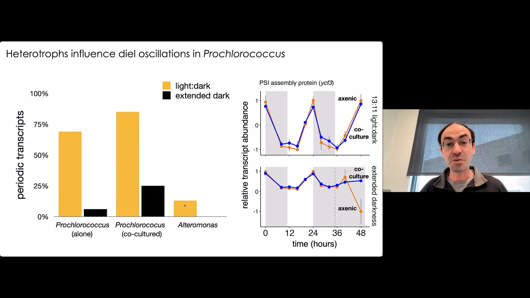Now, this decreased quite a bit under extended darkness, where very few transcripts showed periodicity anymore in the axenic cultures. But in the co-cultures, there was still almost 25% of the transcripts that managed to maintain those transcriptional rhythms, due to some aspects of interactions with the heterotrophs.